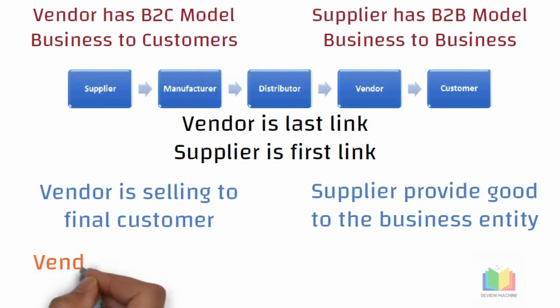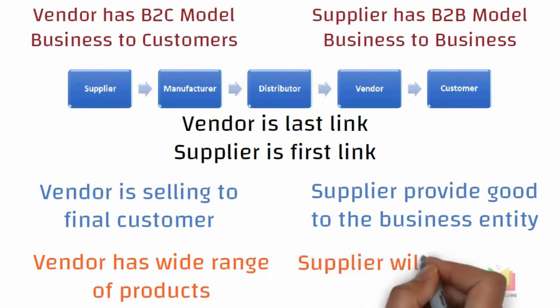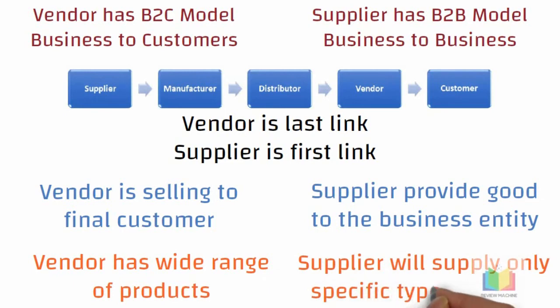And the fourth difference is that vendor keeps a wide range of products or goods and provide them to the end customers or end users in small lots, whereas the supplier will supply only a specific type of goods to the manufacturer in the bulk quantities. So in short, we can tell that the supplier sells the goods to the business for the purpose of resale, and vendor sells the goods to the customers for their own use rather than reselling it.